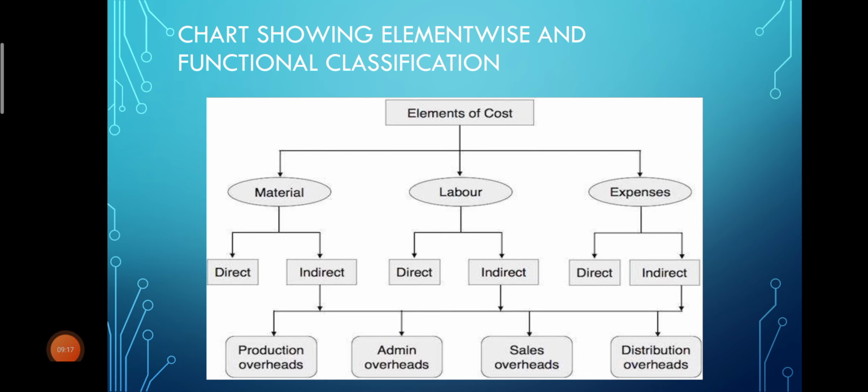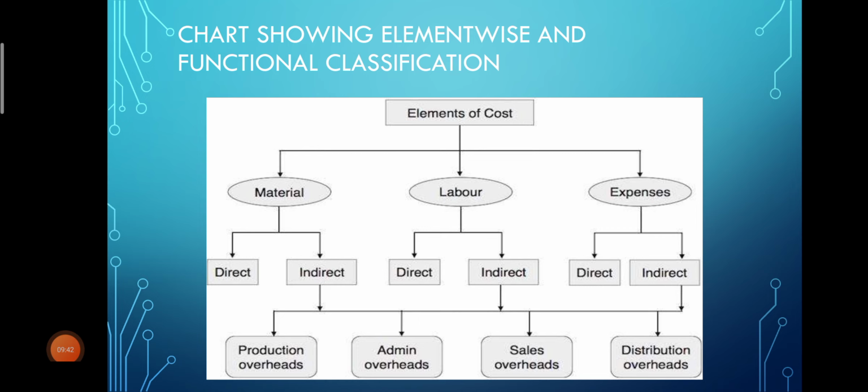The next classification was expenses. Expenses means other than material expenses or labor expenses, if any other expenses are there, they have to be taken under expenses. Again here we have direct expense and indirect expense. Direct expense means which are directly involved in the production of goods and services.